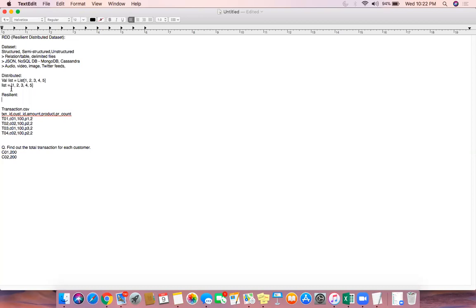But in the last line you are storing the same data you created in the first line to another location, another HDFS file system or Amazon S3. So when you do that, the data will be stored as it is.